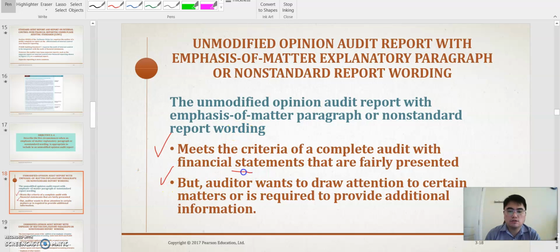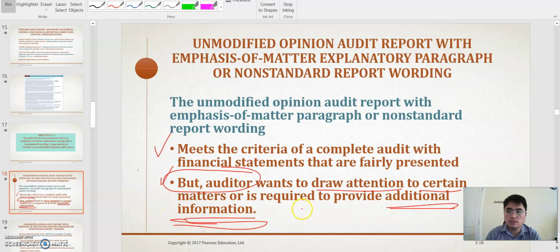But the auditor wants to draw attention to certain matters or is required to provide additional information. So here, the auditor is concerned about matters that the users of the financial statement have to know, so they provide additional explanation information.